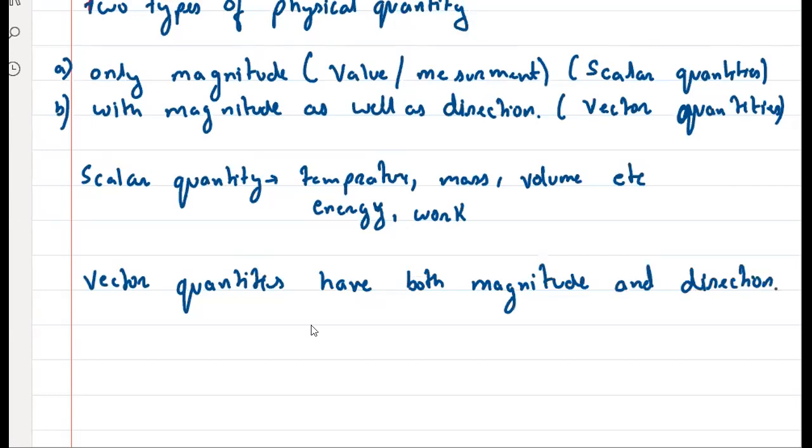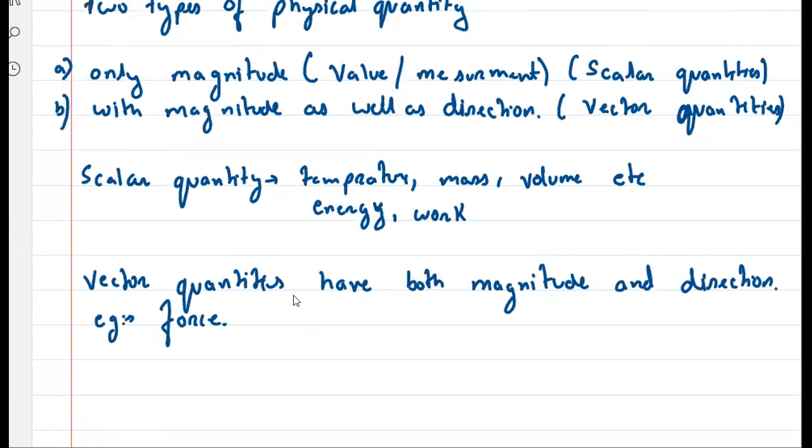Yes or no? Right? Example: as we discussed, my example is force, and whatever we study, we will see whether it is a vector quantity or a scalar quantity, in this chapter also. ठीक है, तो ये basic समझ में आया? What is vector? What is scalar? This basic understood, everyone?